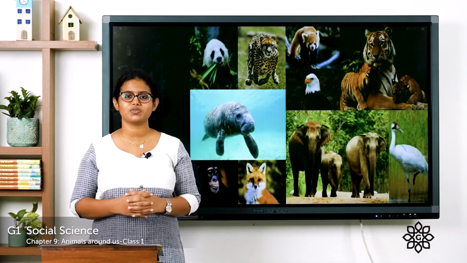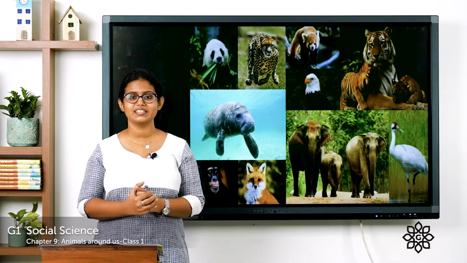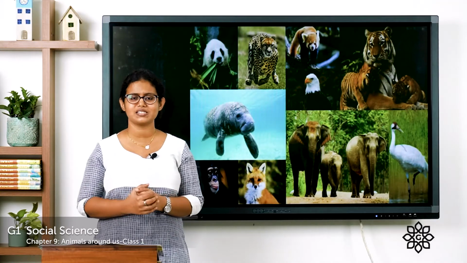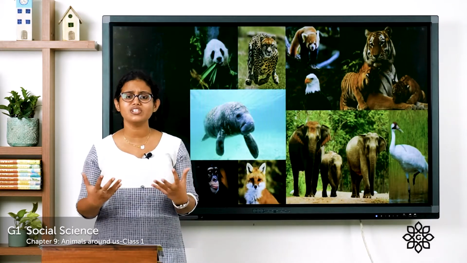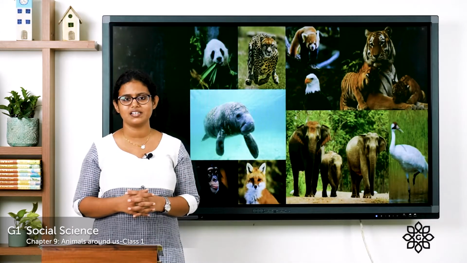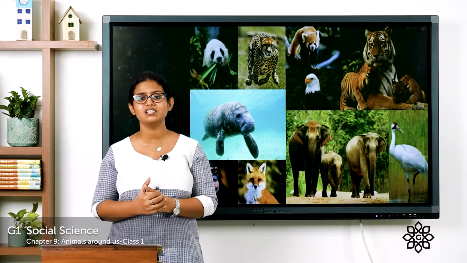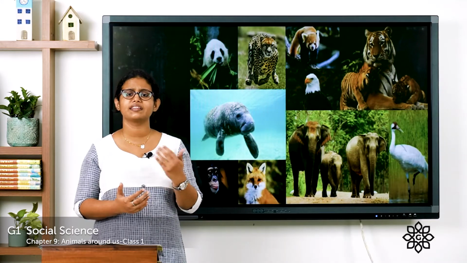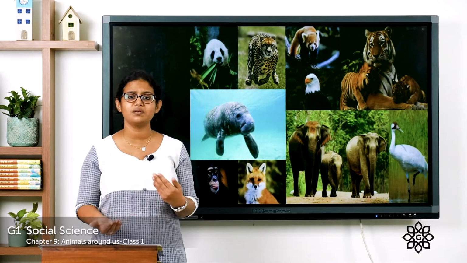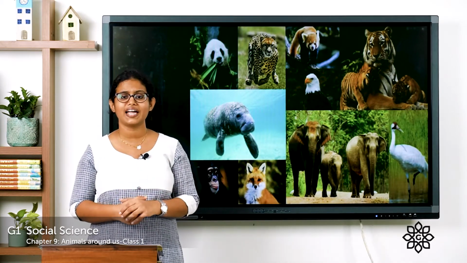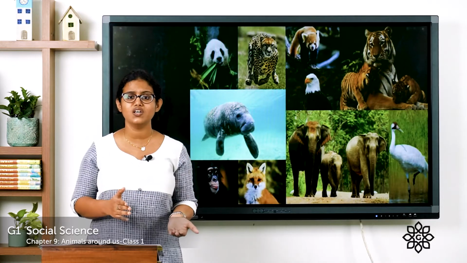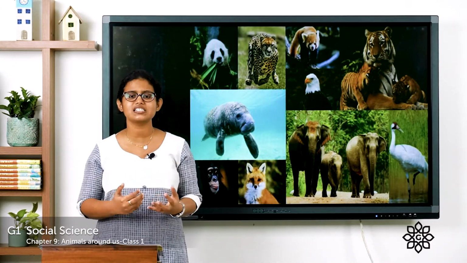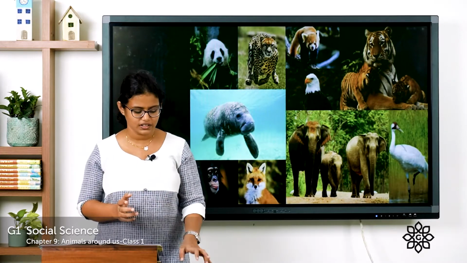So coming to the chapter, as mentioned earlier, the chapter is about animals around us. We can see different animals around us and different kinds of animals live on earth. There are animals that live on land, there are animals that live in water, and even there are animals that live on land as well as in water. So let's discuss about them one by one.